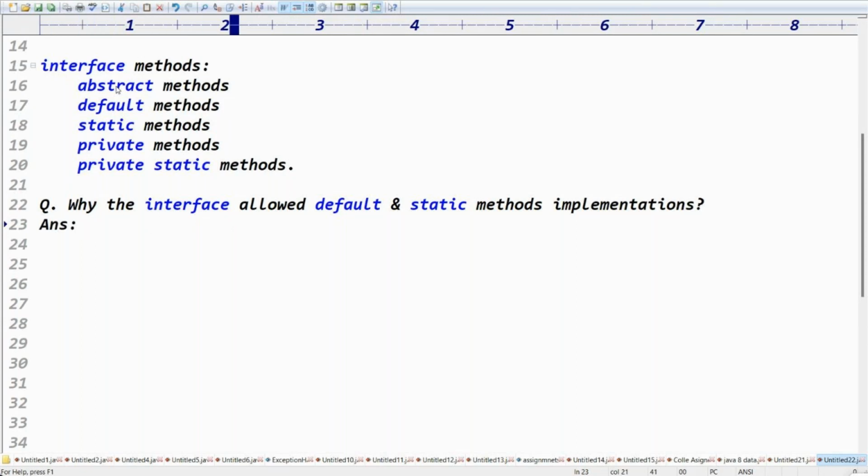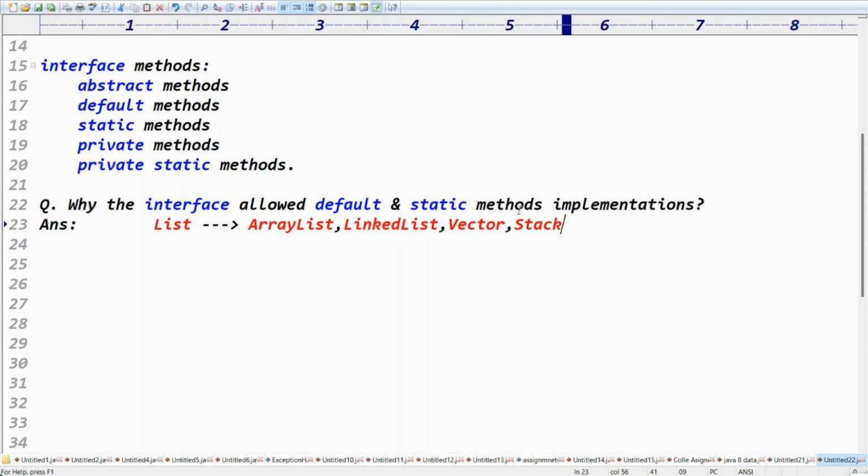Now, why does the interface allow default and static implementations? Observe one point. We have the List implementation classes, right? What are the List implementation classes? We have ArrayList, LinkedList, Vector, and Stack.